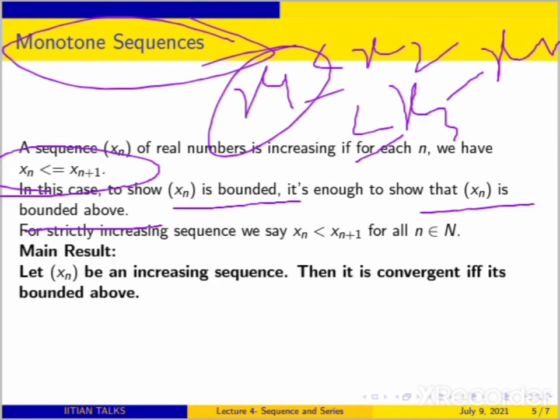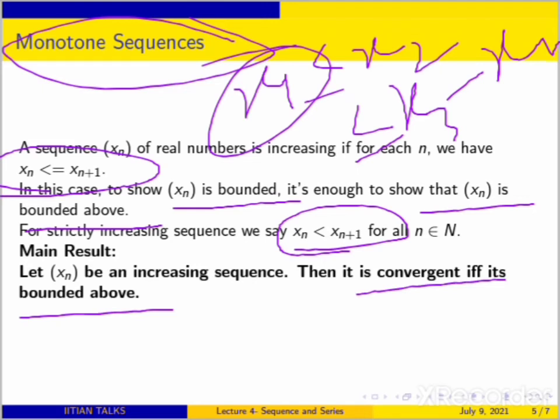Equal to sign was flush up, just to say. So that is the only property. It is for all n in N. And so when you say your xn is an increasing sequence, then it is convergent if and only if it is bounded. That we have also remarked. How will you prove this?